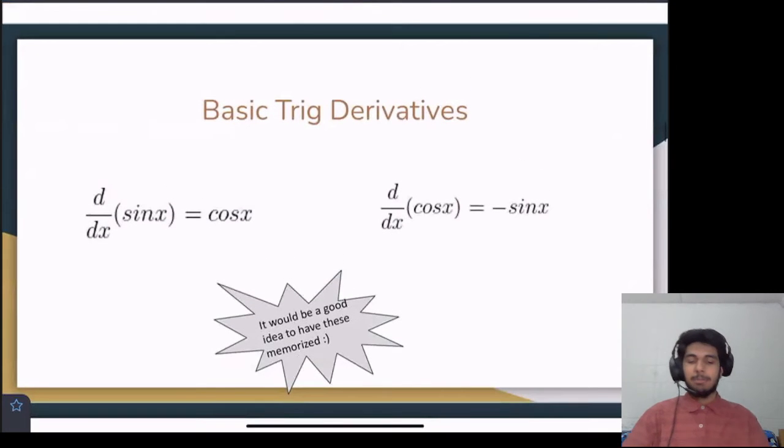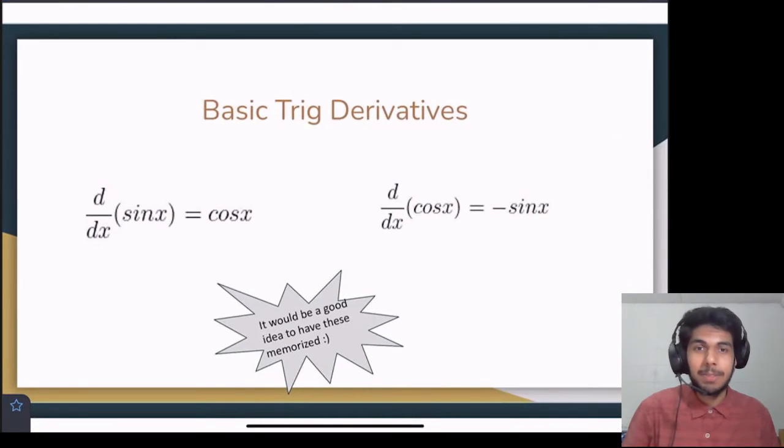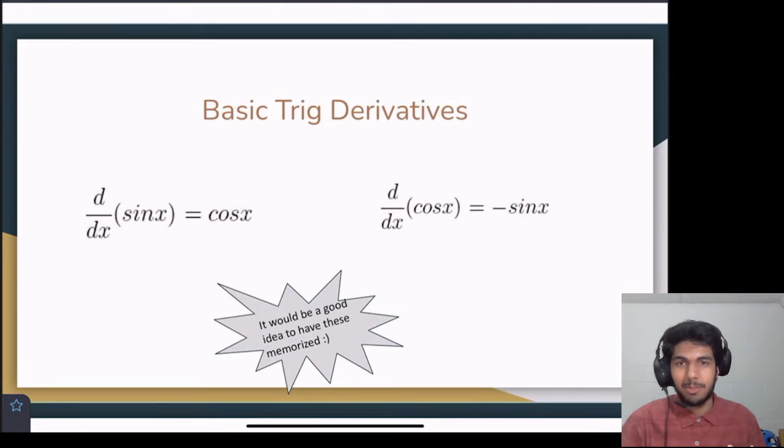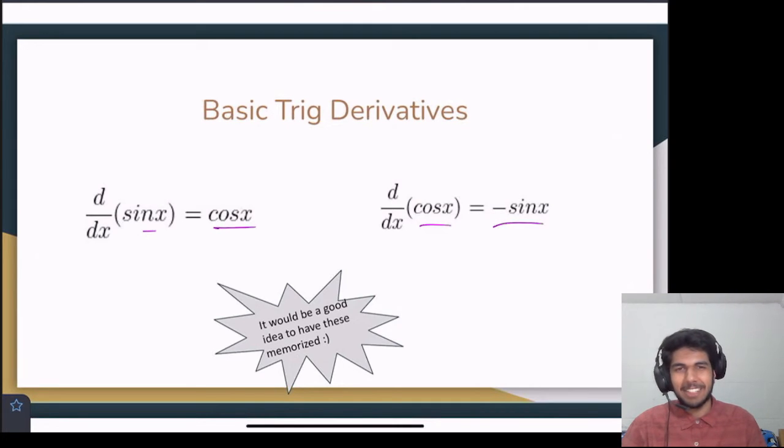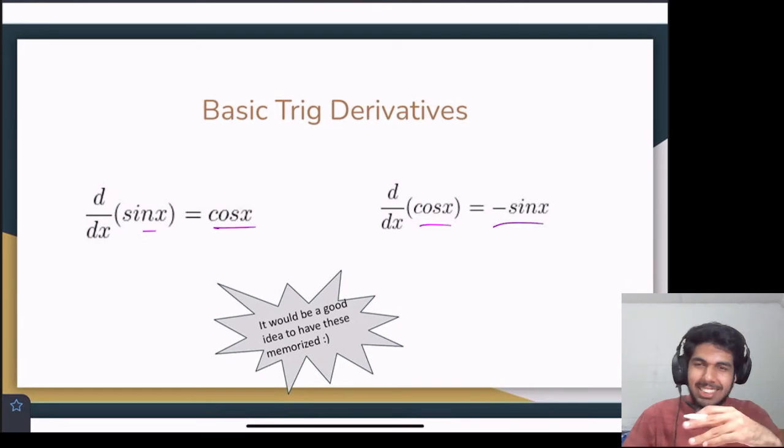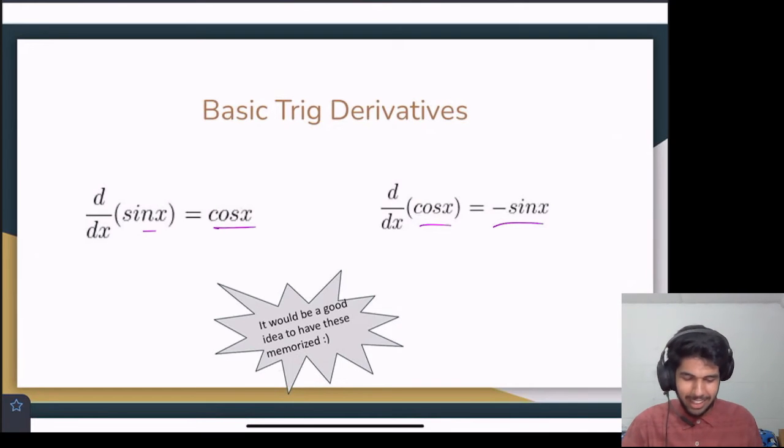So now we'll move on to some trig derivatives, because functions can be of trigonometric functions, right? We're familiar with sine x, cosine x. And this is telling us the derivative of sine of x is cosine of x, and the derivative of cosine of x is negative sine of x. I really wish the derivative of cosine of x would be positive sine of x, but it's not. So now you have to remember, oh, is it cosine that's a negative sine, or is it sine that goes negative cosine? That's why I mentioned down here, it's a good idea to have these memorized. It just helps in the long run.